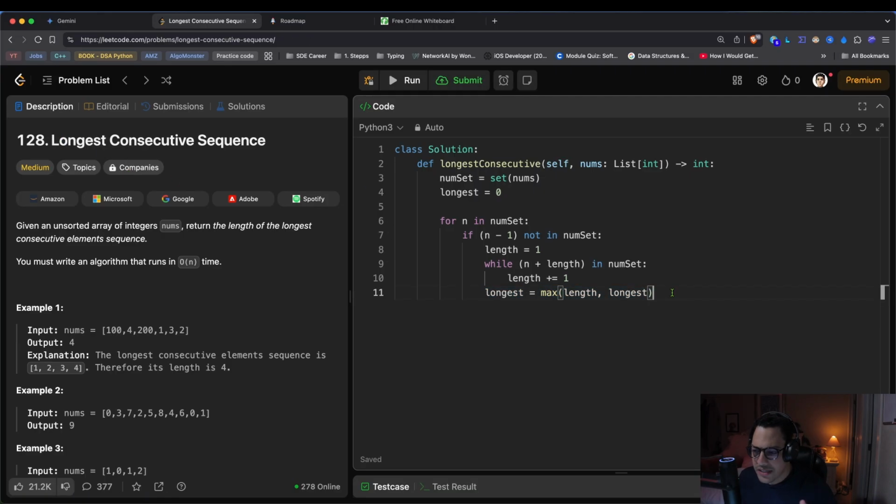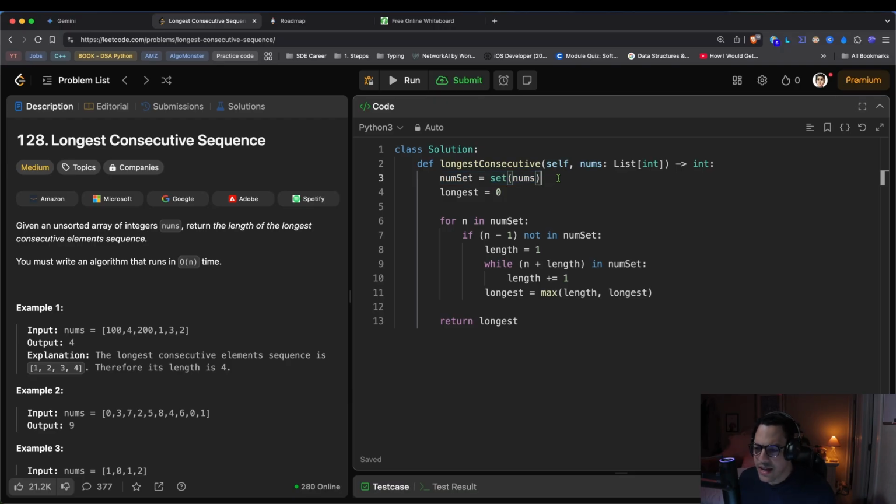Okay, so till this point, I think we're pretty much done. We just need to get out of this loop, and here, let me get a space here, and here we can say return longest, and I believe this would solve the problem, right? We created our set, removing duplicates and basically allowing us to check for existence in constant time.